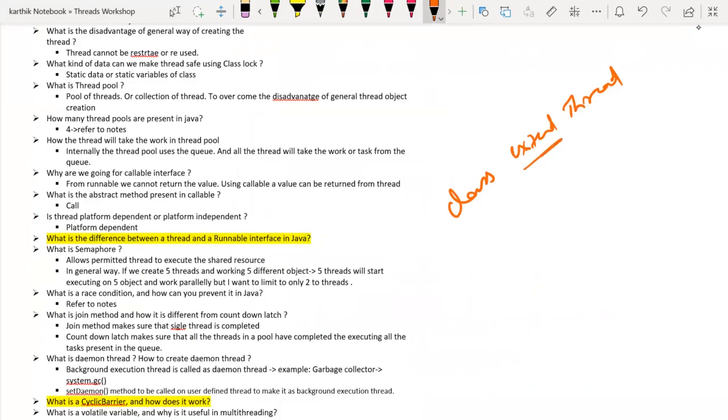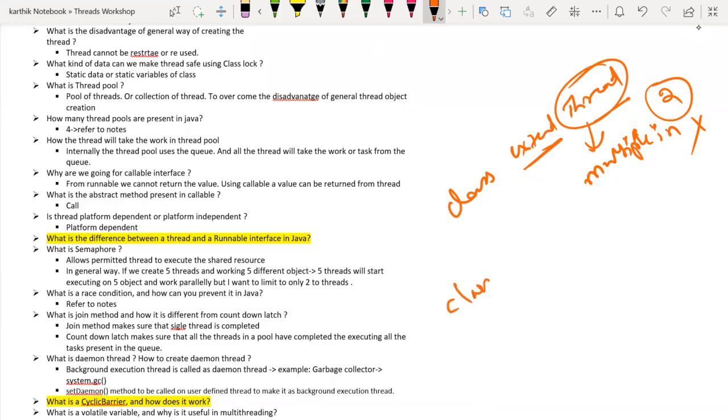Now, whenever you're using the extends keyword, can you extend two classes? No. Or more than one? No. Because of this extends keyword, you cannot do multiple inheritance. So that is the first drawback. Now how will this drawback be solved by implementing? Class implements Runnable.